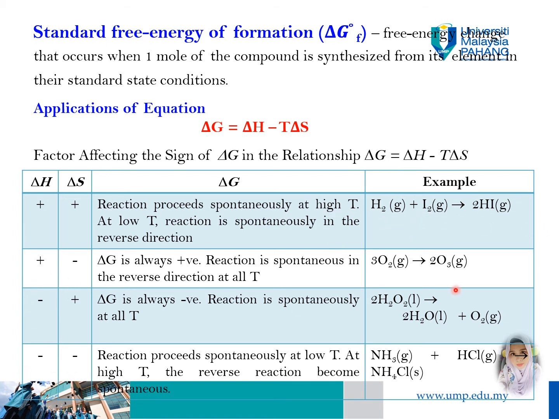Okay, for the second example, when delta H is positive and delta S is negative, positive and then negative, delta G will become positive. This means the reaction is spontaneous in the reverse direction at all temperatures, meaning it favors the reactants.